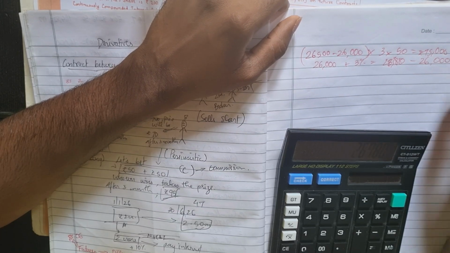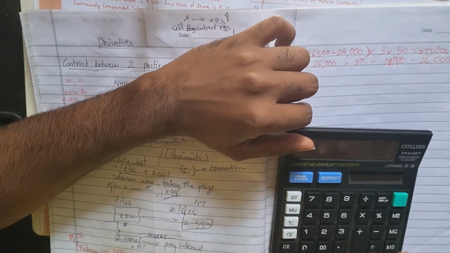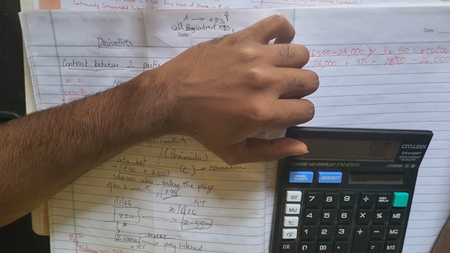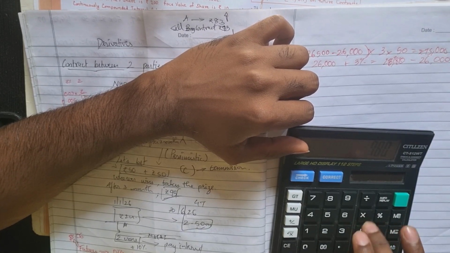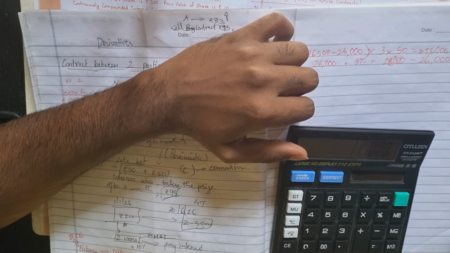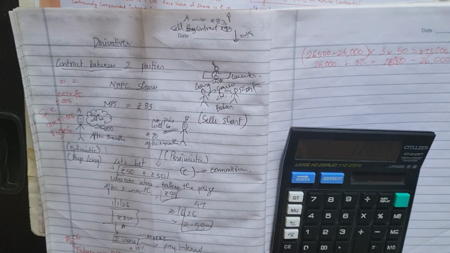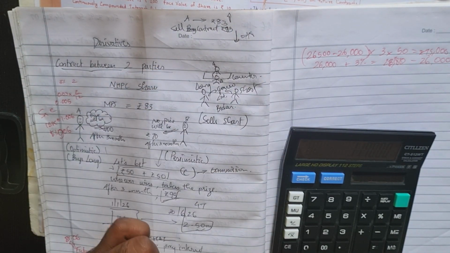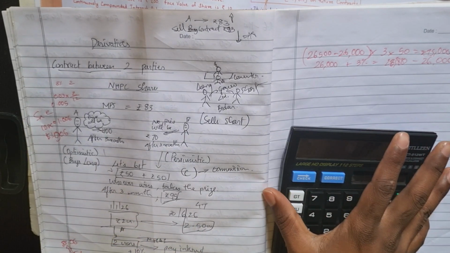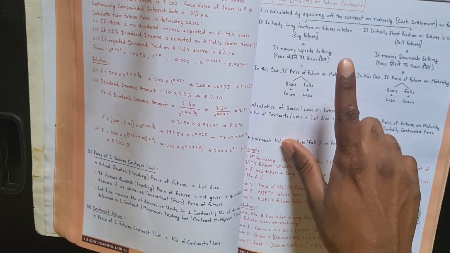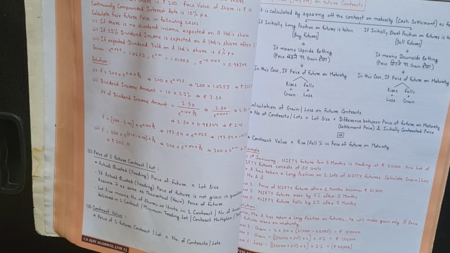So how much is it? 780 into number of lots into number of contracts, into 3 into 50. It is 117,000. Like that they would have given a question. We will see the question and we will understand it. This is the basic funda. It is very much logical. You can do it. You just have to keep this in mind. You have to keep your logic with you.